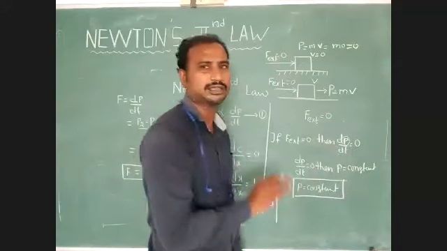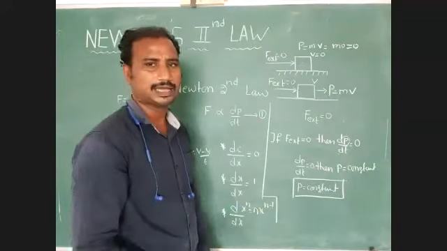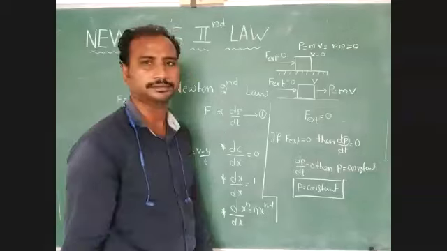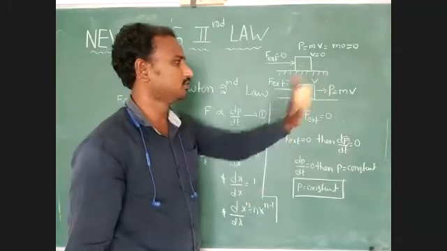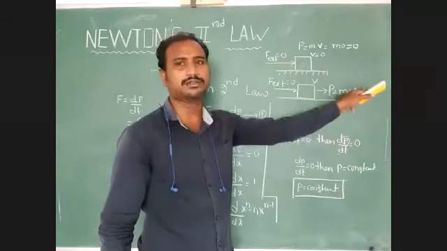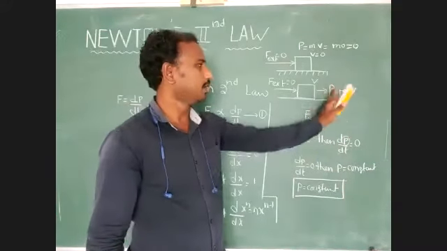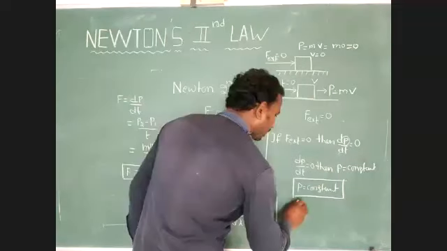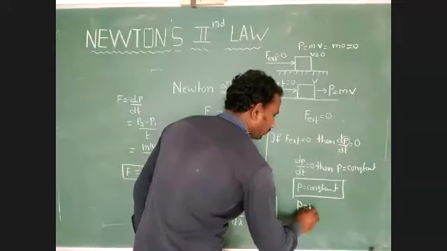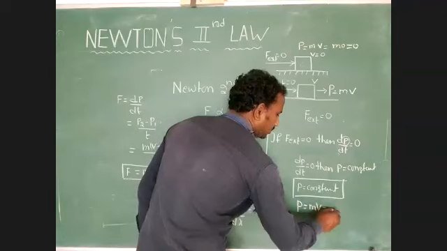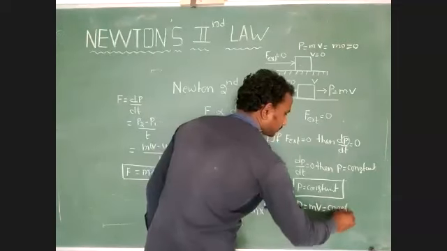Velocity is constant, velocity never changes. Velocity is fixed for that condition. Mass is also constant. The product of mass and velocity is constant. So P equal to mv. So linear momentum P equal to mass into velocity, that is equal to constant.